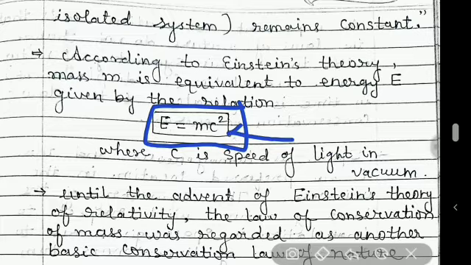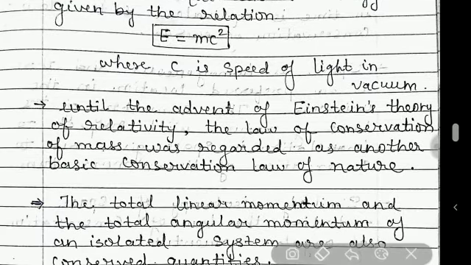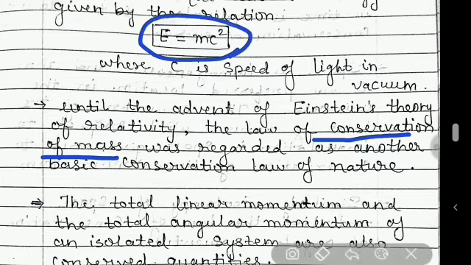Here c is the velocity of light. So before Einstein gave this formula, even mass was considered a conserved quantity, but after this formula even mass is not conserved, it can be converted to energy.